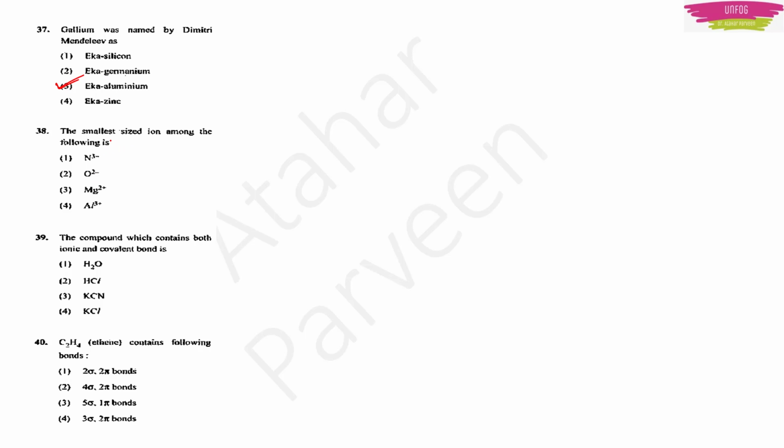Then we have the 38th question. The smallest sized ion among the following is: option 1 N3-, option 2 O2-, option 3 Mg2+, option 4 Al3+. He is asking for the smallest sized ion. We have N3- here. N3- means it will be gaining 3 electrons. If it gains 3 electrons, it will have a larger size. So N3- is the wrong option.